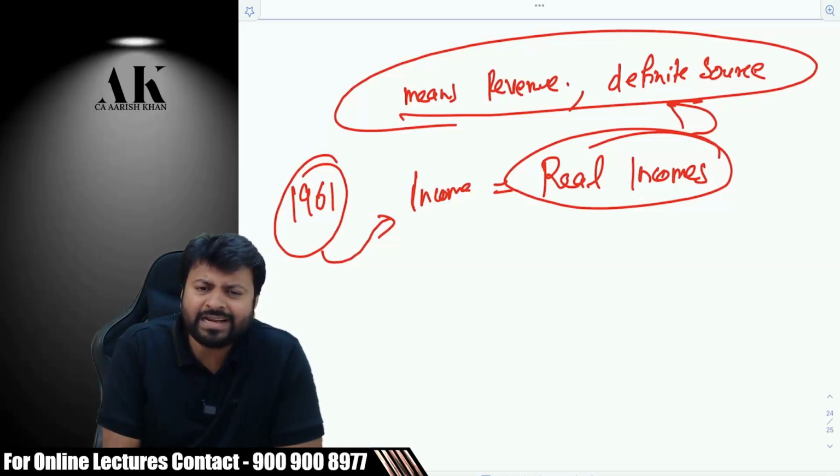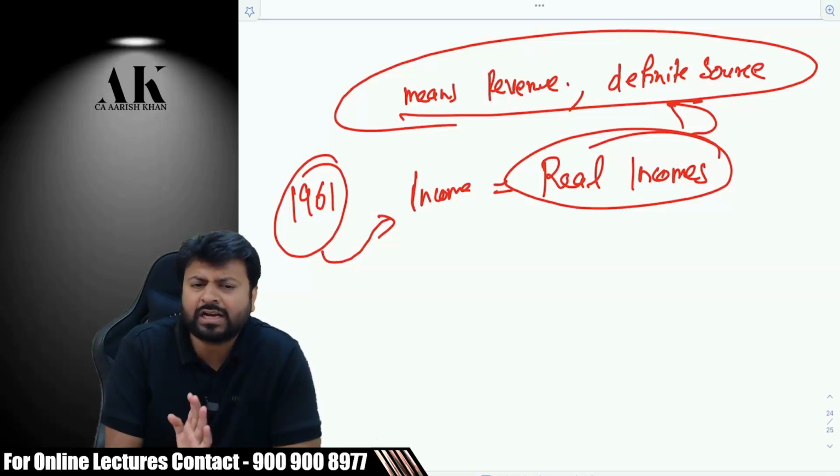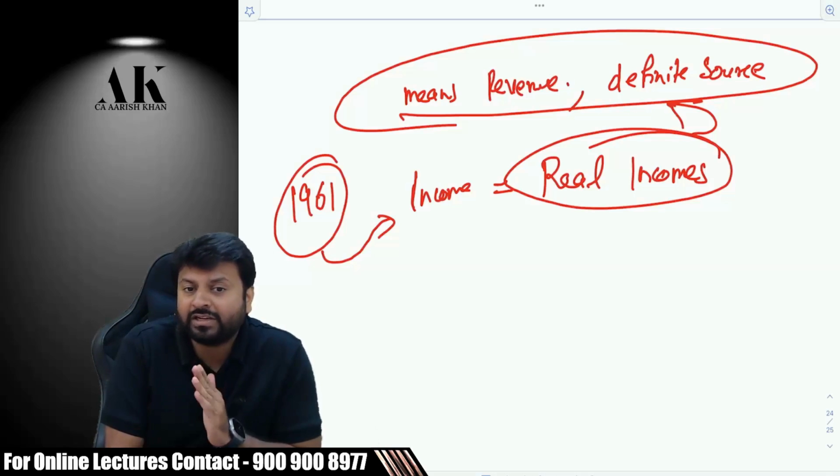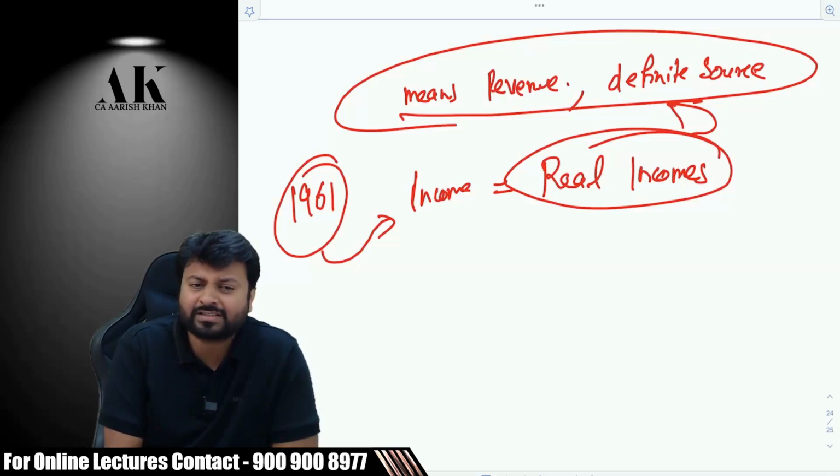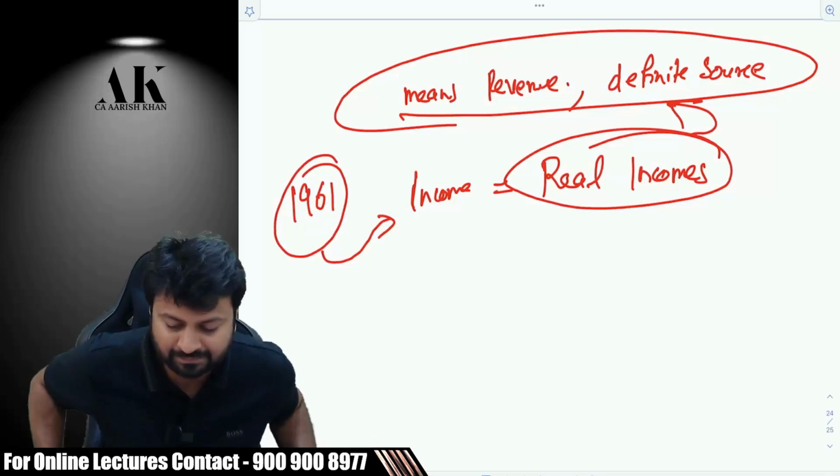Subsidies are once-in-a-while gains. It's a windfall gain. It's a capital receipt. We are not intending to charge that. Listen carefully to the flow of the discussion. It is a very, very important discussion. This is the very foundation of the entire subject, because unless you appreciate the definition of income, you will not be able to understand income tax law properly. Unless you understand why income is like this and how the government has changed things over the period of time.